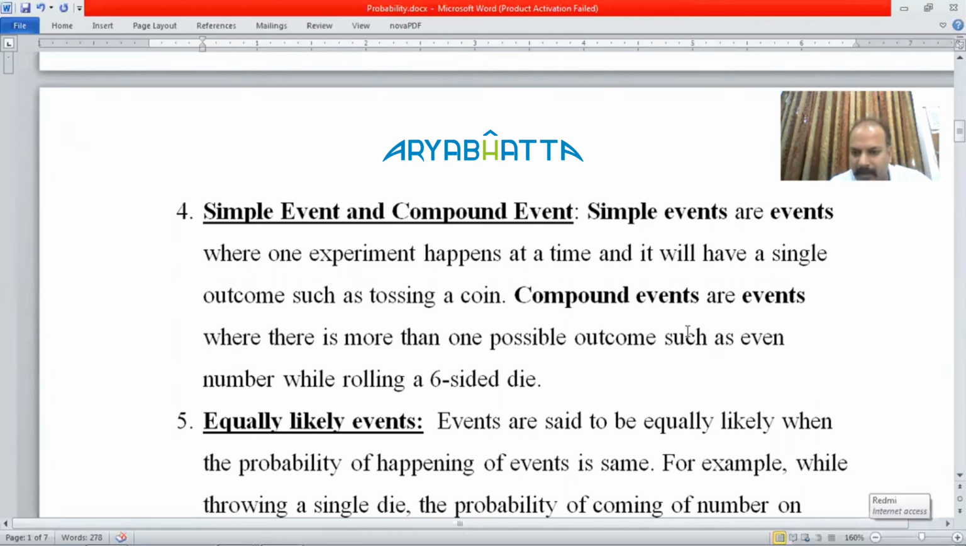But when the possibility comprises more than one number from the sample space, we call it a compound event. Compound events are events where there is more than one possible outcome, such as when you want to get an even number while throwing a die. Now, even numbers comprise 2, 4, and 6. So you are taking three possible outcomes from the sample space. That becomes a compound event.